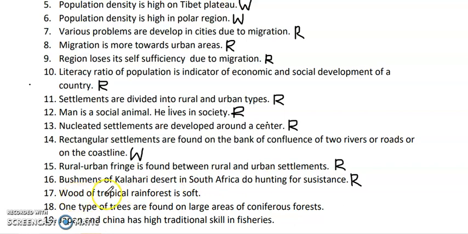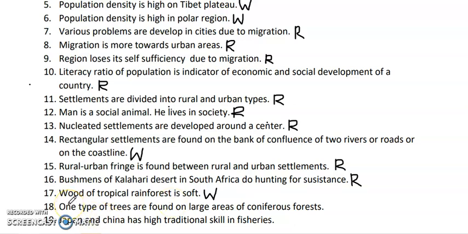Next question. Wood of tropical rainforest is soft. So basically the wood of tropical rainforest is never soft. It is a hard wood which is used for construction purposes. You get the soft wood in the coniferous forest, not in the tropical rainforest.